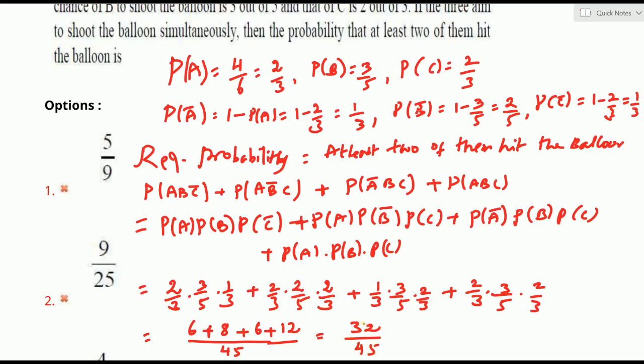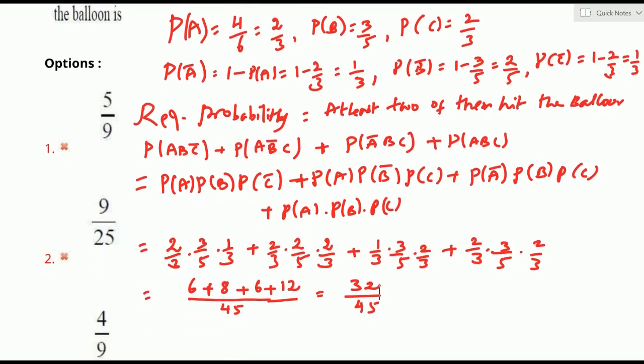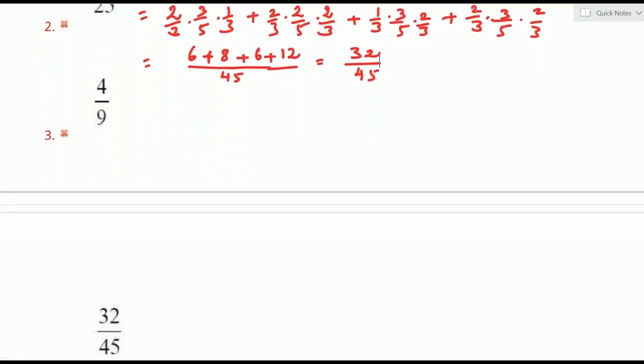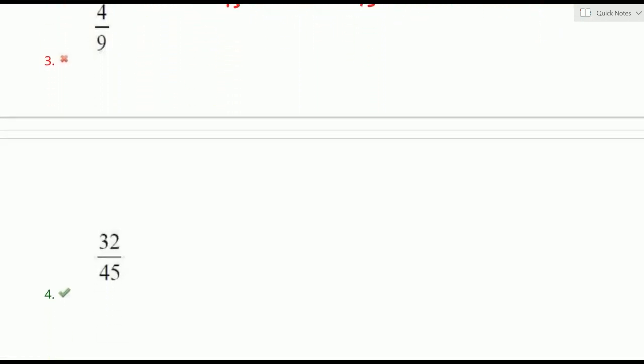The successful probabilities of the 3 candidates A, B, C are given and he is asking for the at least one success probability. That is only this solution. You can check in which option 32 by 45 is there. It's not there in the first two options. Now look at the next options. What is the correct option? Yes, 32 by 45 is given as the fourth option. Is it clear? Right. Now look at the next question.